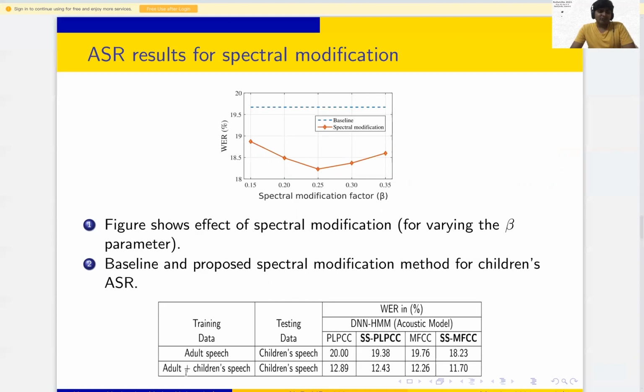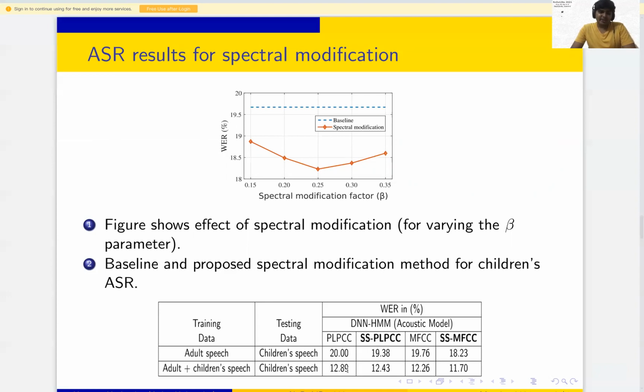Later on, we tried to overcome the mismatch condition by adding the children's data into the training. We pooled the children's data with the adult data and trained the system. So here, training is adult plus children's speech and testing is on the same children's speech.